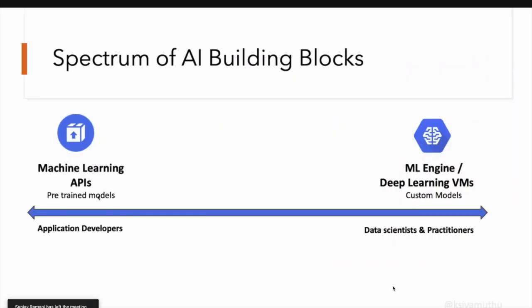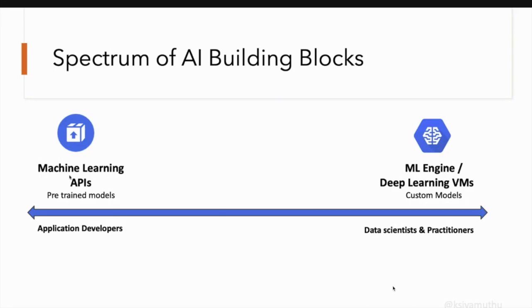So Google provides a spectrum of artificial intelligence blocks. On the left-hand side we have the machine learning APIs, which are pre-trained models. Google has common solutions to common problems. If I need to identify between a dog or a cat, identify labels, landmarks, or face features, these are common problems.